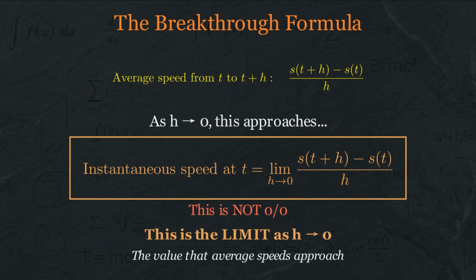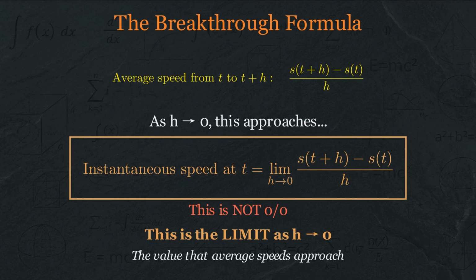Remember from our last video, a function can have a limit at a point where it doesn't exist. That insight is exactly what saves us here. The fraction s of t plus h minus s of t over h doesn't exist when h equals 0, but it can still approach a definite value as h approaches 0.